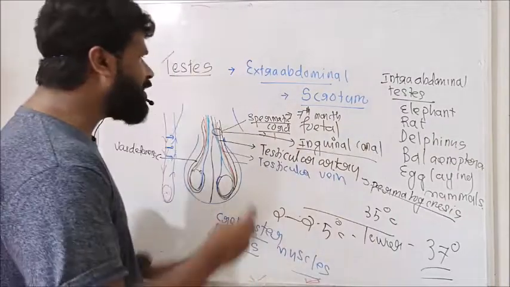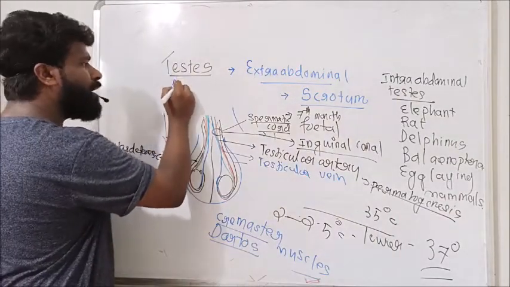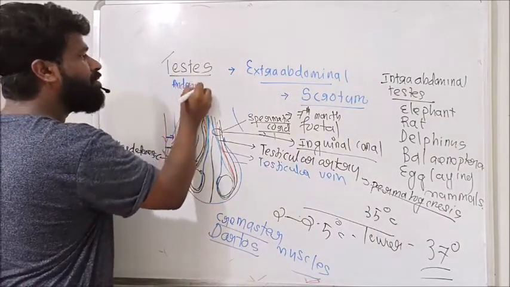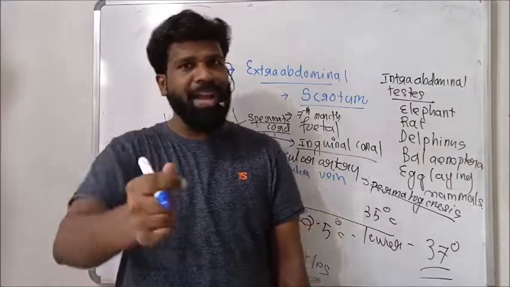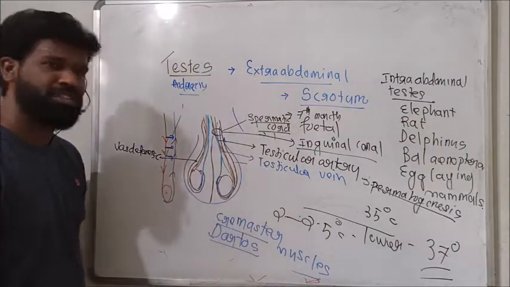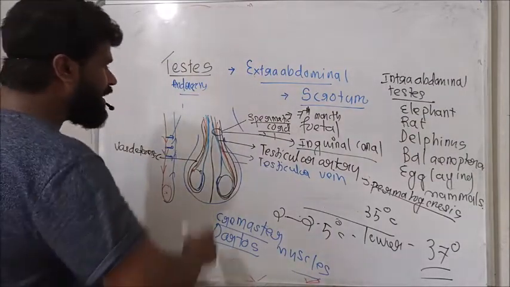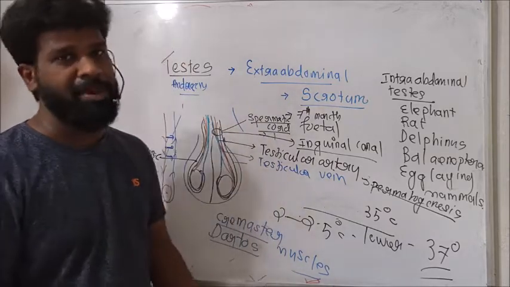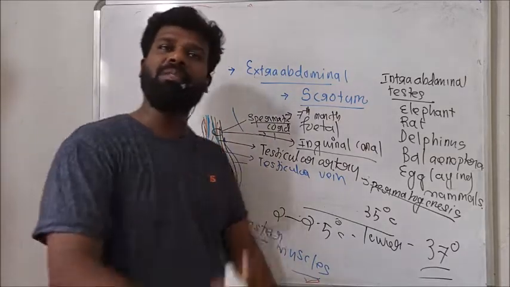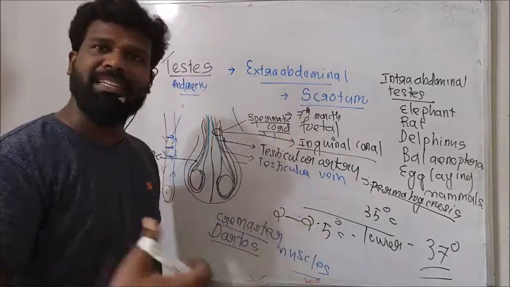And the hormone androgen is needed for the descent of testis into scrotum. And if there is any failure in the descent of testis into scrotum, what happens? There is no gamete production. In some individuals, there is a failure to descend the testis into scrotum.